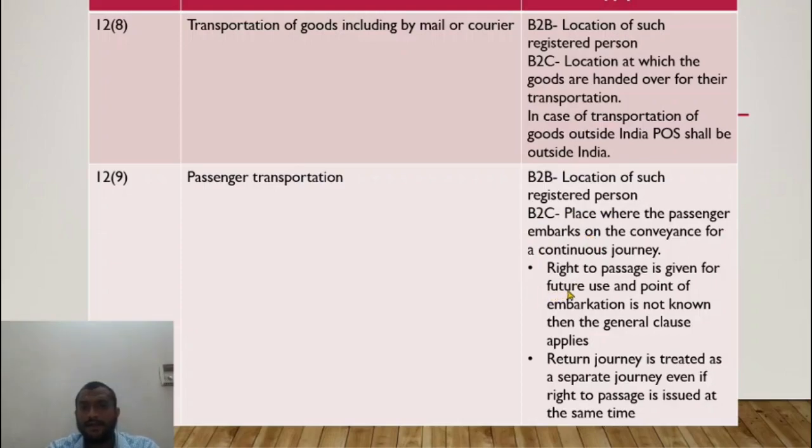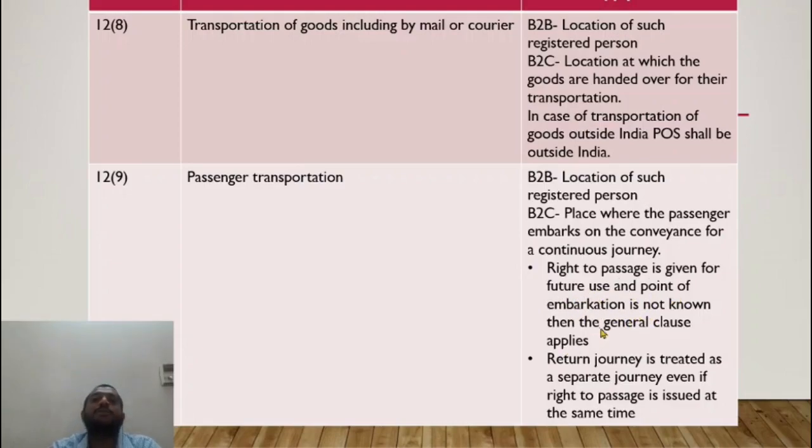Now, right to passage. Now let us say I take a pass. I take an IRCTC pass so that I can travel for 6 months from anywhere to anywhere. I really don't know when I will encash this and from which station to which station I'll go, because it is uncertain. It is only a topped up amount which I can use anywhere in the country. So in that case, what is the place of supply? Right to passage is given for future use and point of embarkation is not known.